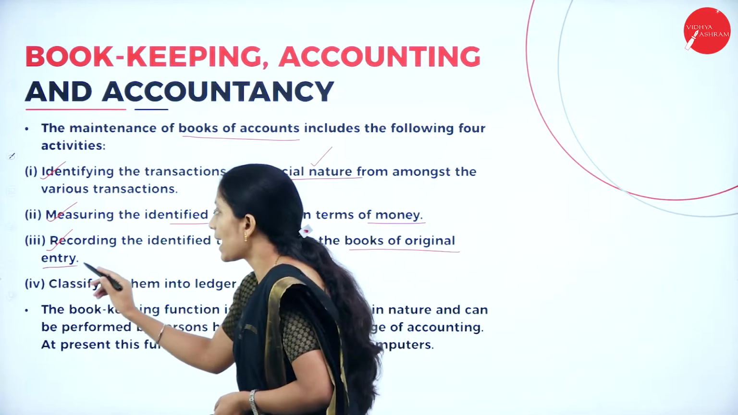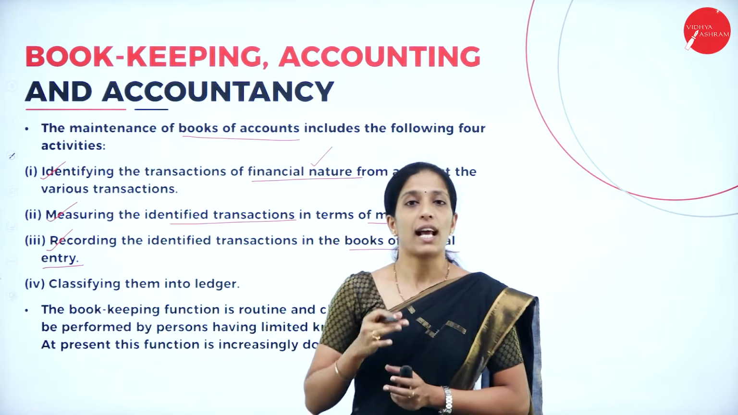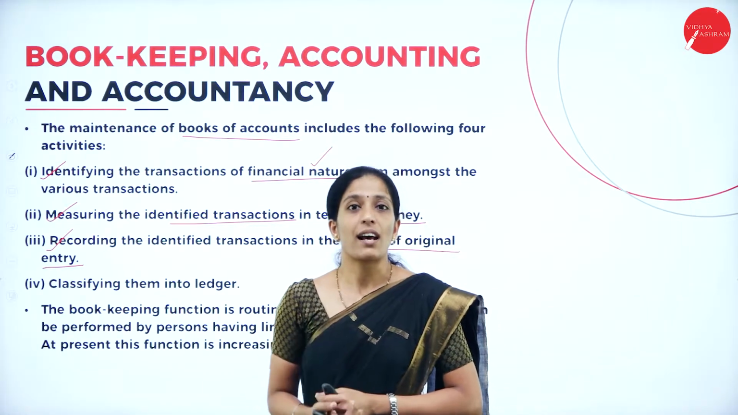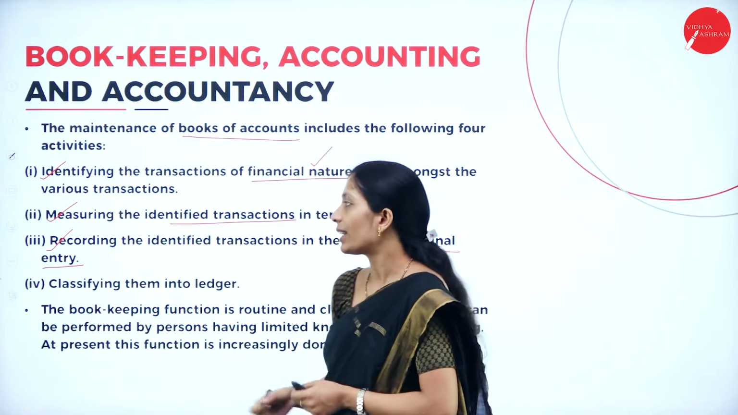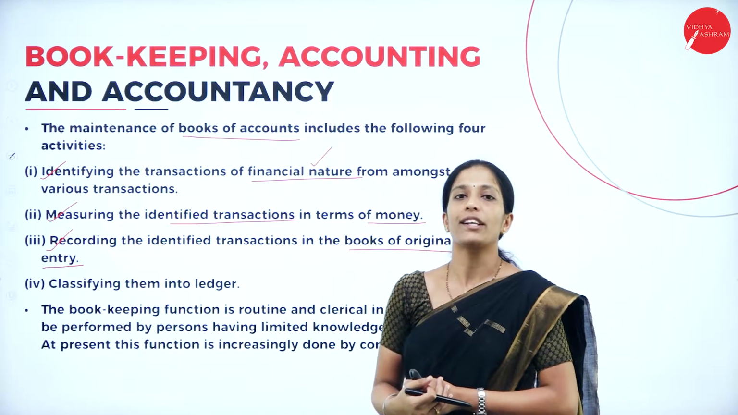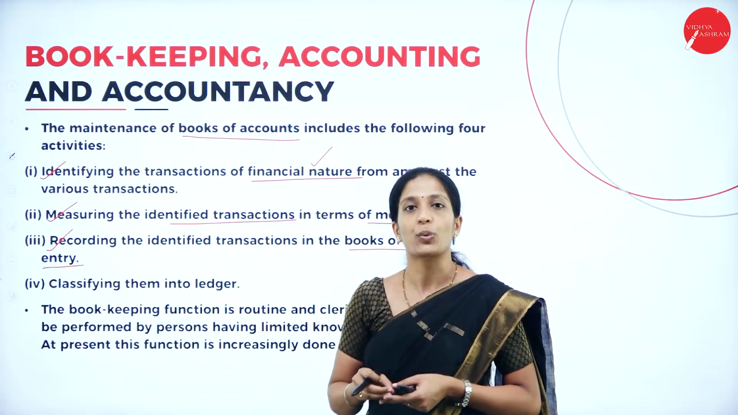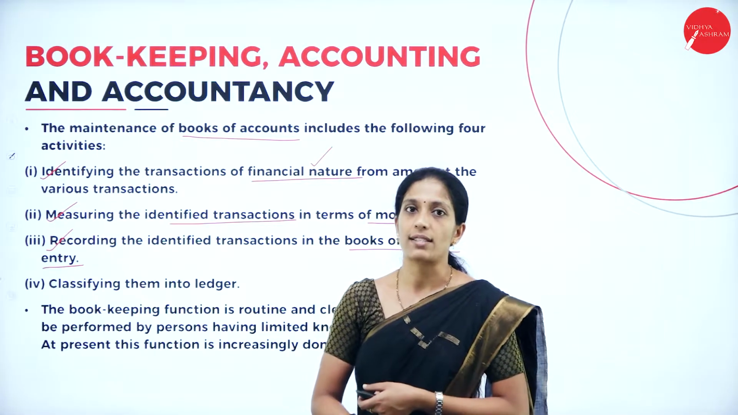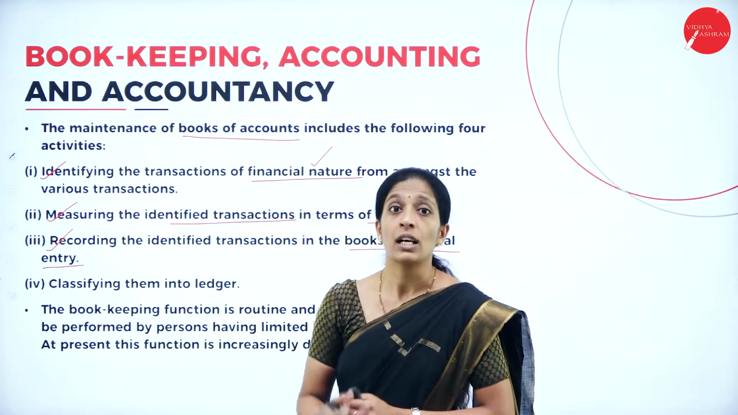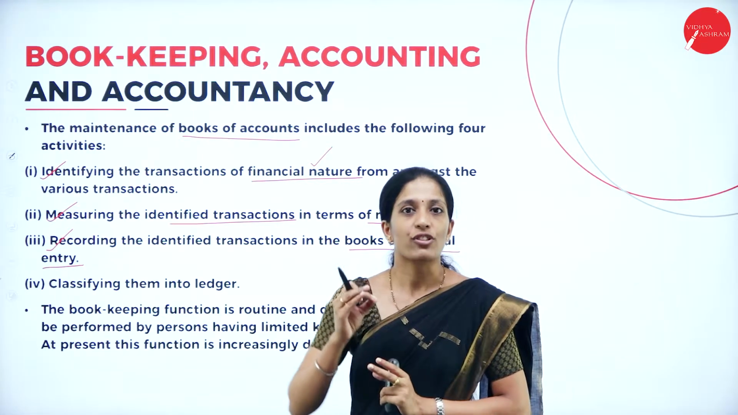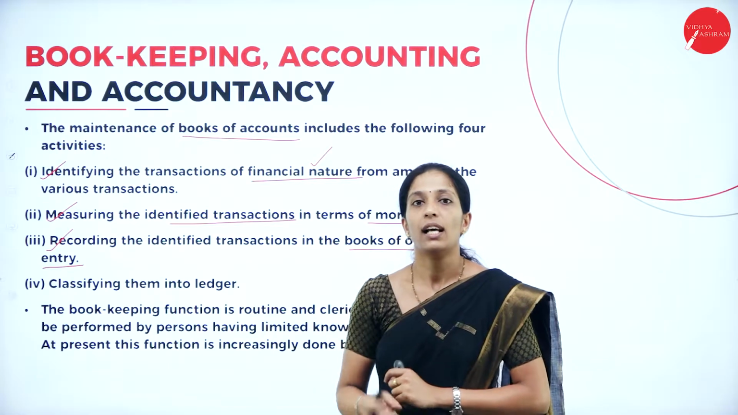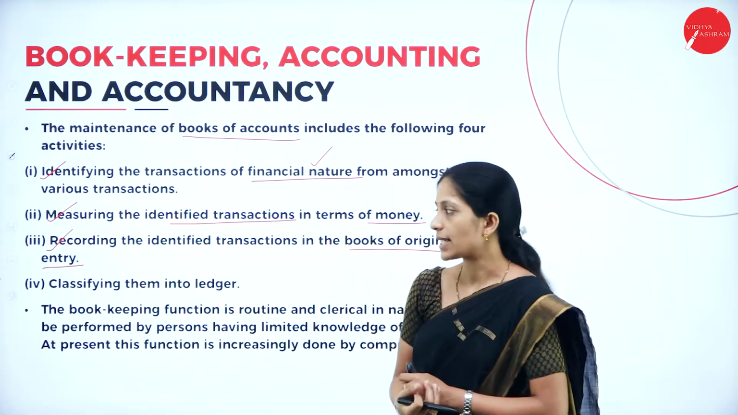So the third step is that first we identify the financial transaction. Next we see whether it can be measured in terms of money or not. And the third one is recording of the transaction. Now we will start with recording of the business transaction in the books of account, which is known as the book of original entry. So it is also called what? Journal. So we will record those transactions.